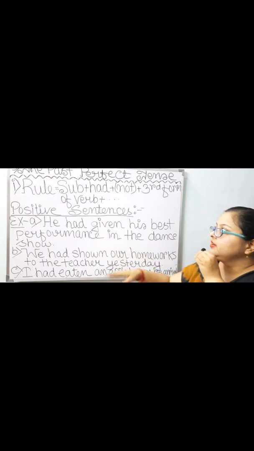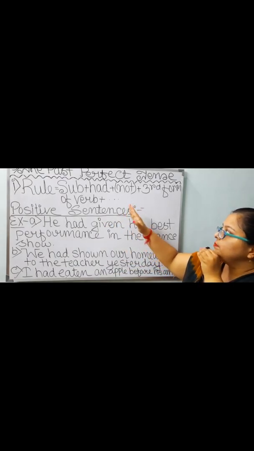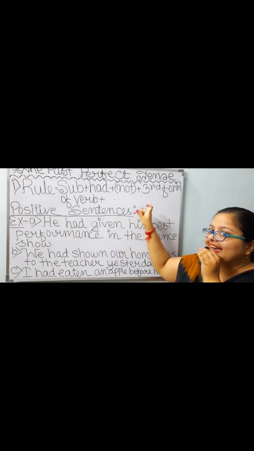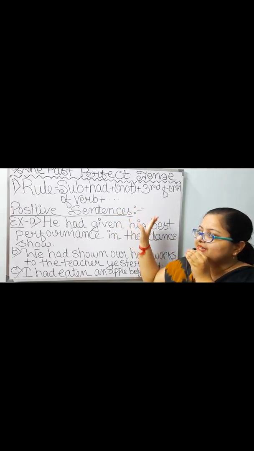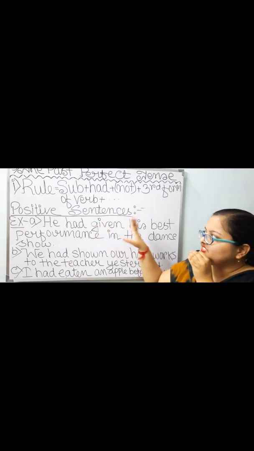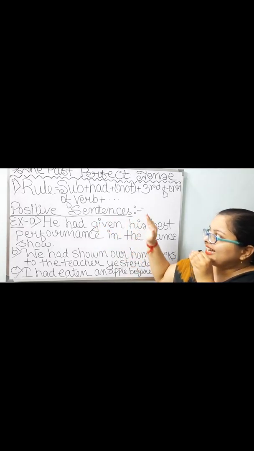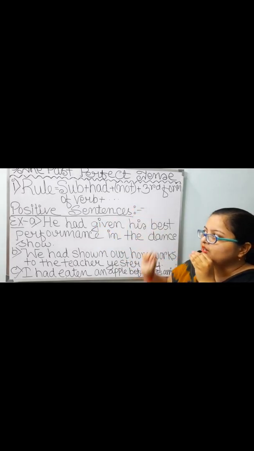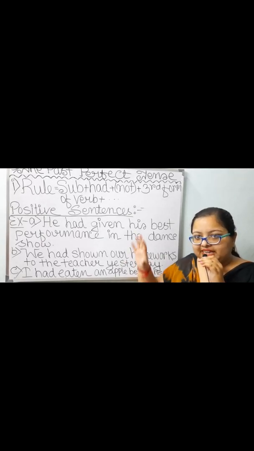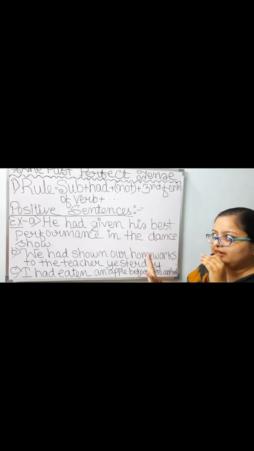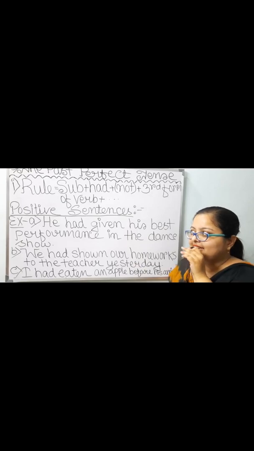Rule number 1: subject plus had plus not in a bracket. Not in a bracket means it is optional, plus third form of verb plus other words as needed. So positive sentences are getting formed with the help of this rule, as well as negative sentences, but later on. Let us see positive sentences at first.